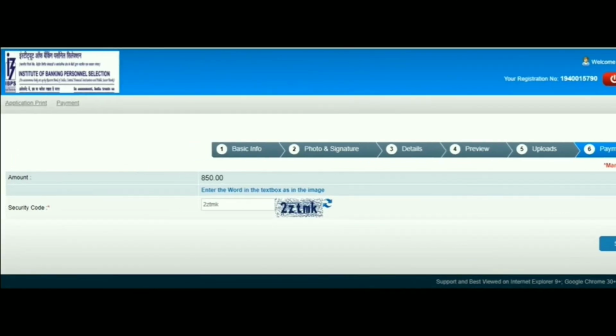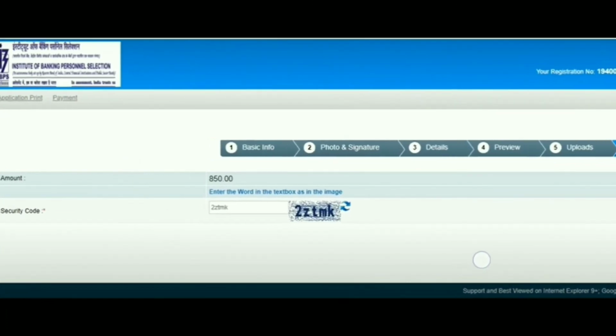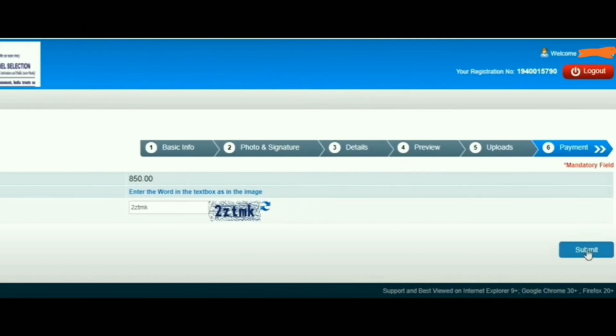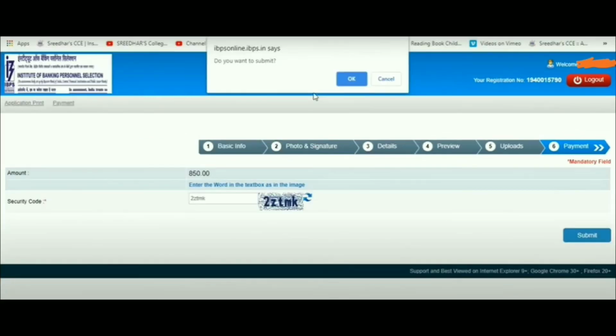So here we have some security code. If you see the security code, 2xTMK, so enter the security code carefully. So after entering the security code, click on submit here. Once you click on the submit, you will get a pop-up message like this: Do you want to submit? So click on OK and click on submit again.